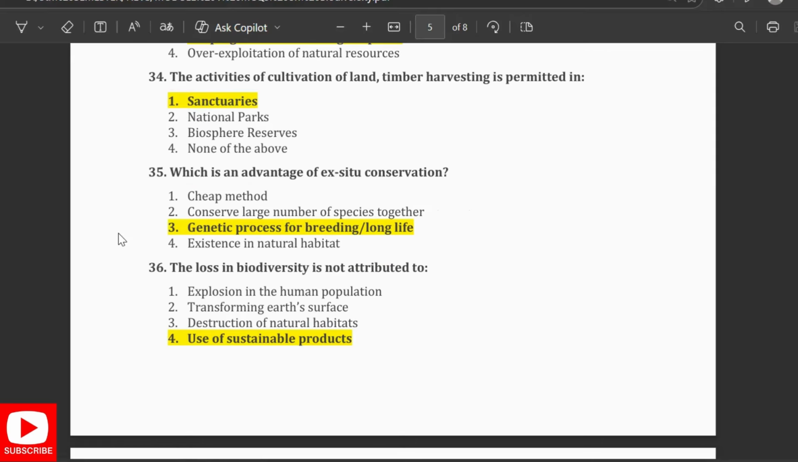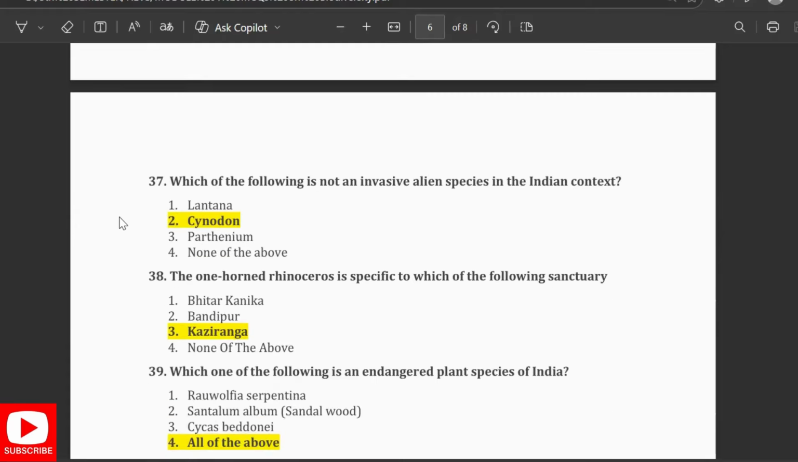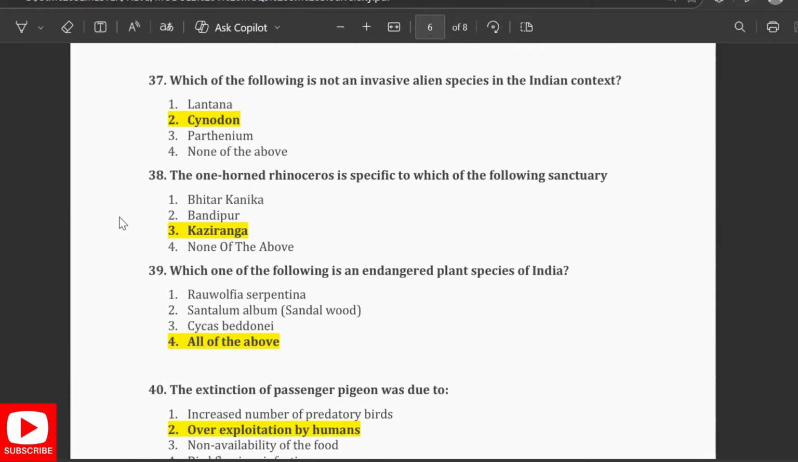Which is an advantage of ex situ conservation? Genetic process for breeding or long life. The loss in the biodiversity is not attributed to use of sustainable products. Which of the following is not an invasive alien species in the Indian context? Cynodon. Then the one horned rhinoceros is specific to which of the following sanctuary? It is Kaziranga. Which of the following is an endangered plant species of India?